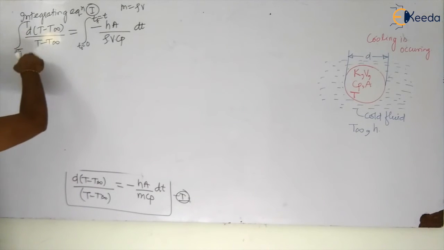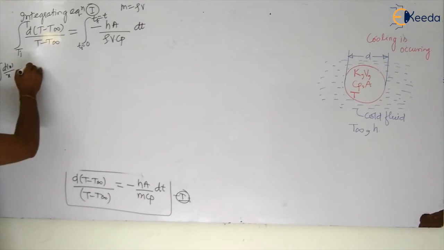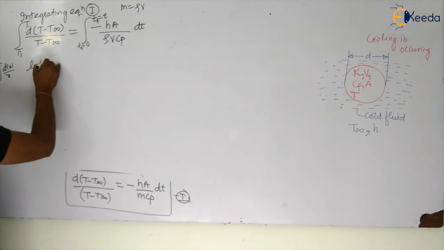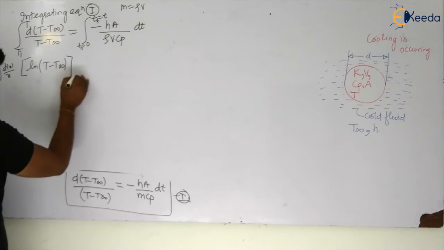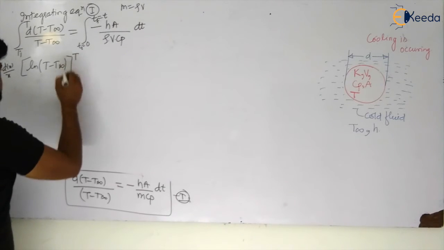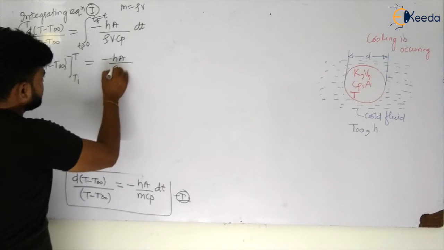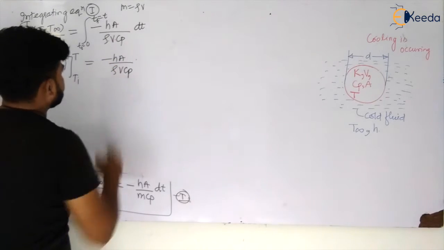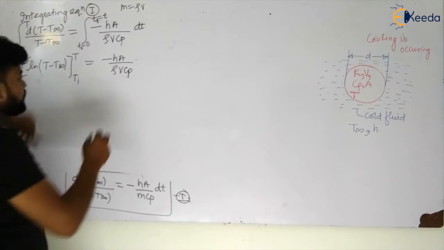This is something like dx by x integration. So this will become ln of (T minus T infinity), varying from Ti to T. So this will become minus hA by rho V cp, which is constant. If I integrate dt with respect to time, this will become what?